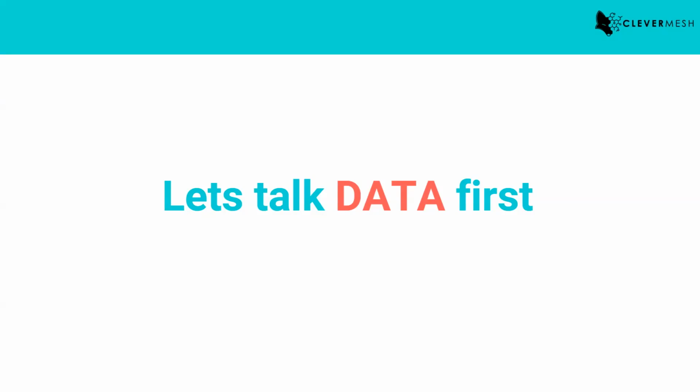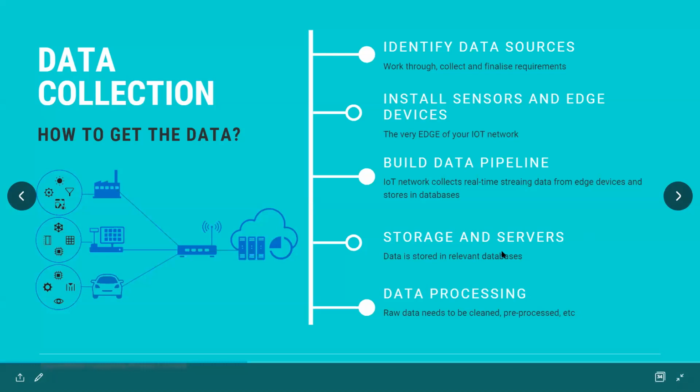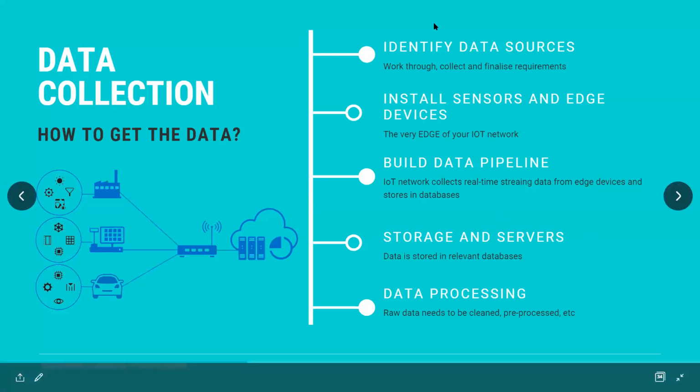Now we will see data in more detail. So this is how we collect data, right? If we have some new plant or some new machine coming up, the first part is you need to identify your data sources.